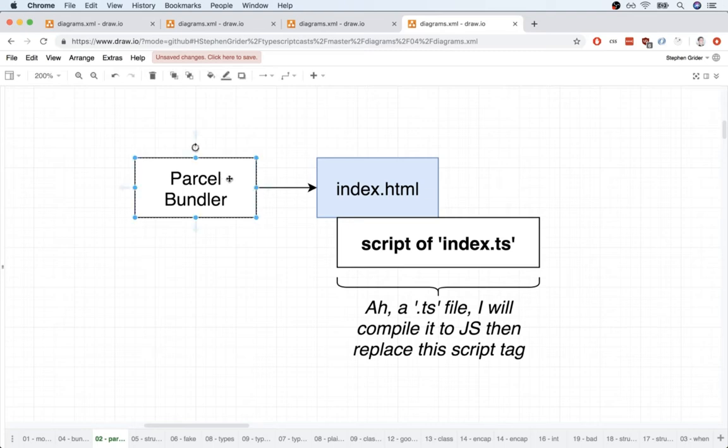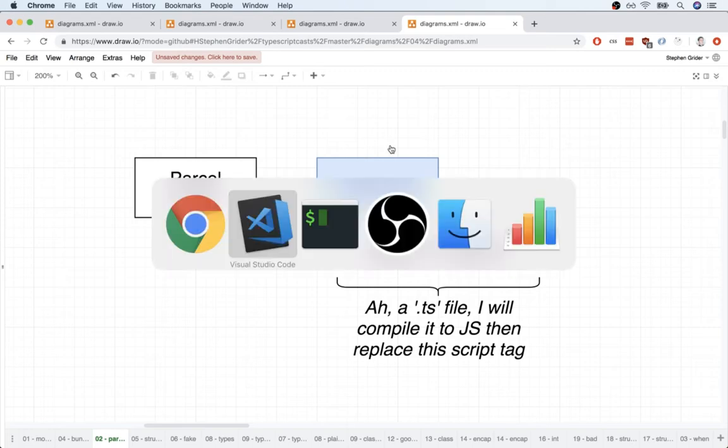Well, we're going to start up that Parcel tool, and we're going to feed the index.html file into it. Parcel is going to see that script tag with a source of index.ts. And as soon as it sees that .ts extension, Parcel is going to say, oh, I see, it is a TypeScript file. I need to parse the code inside there, compile it, and turn it into JavaScript, and then load that into the browser, as opposed to the index.ts file that we requested. So like I said, Parcel is an awesome little tool. It has a lot of magic in it, like this right here, that makes setting up new TypeScript projects really, really easy. So let's get to it.